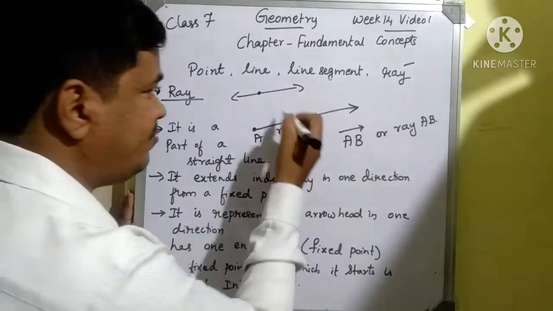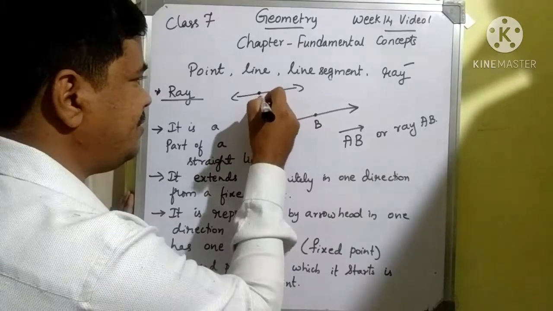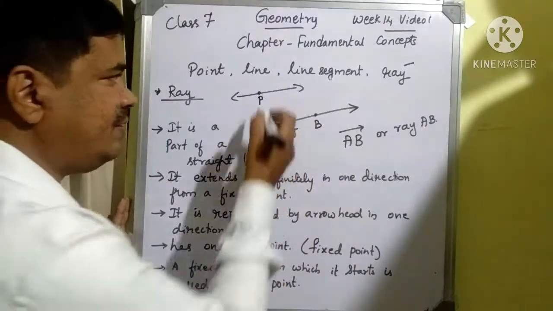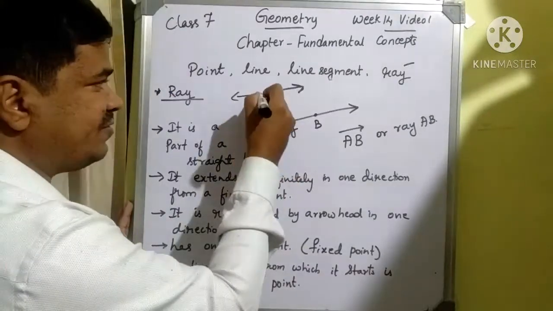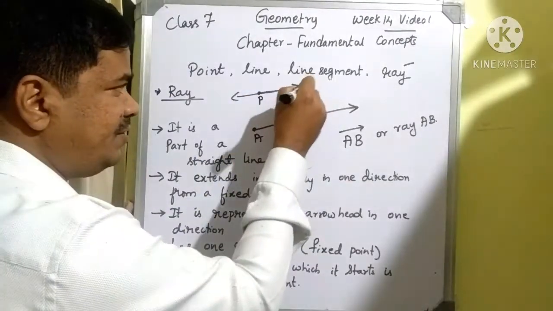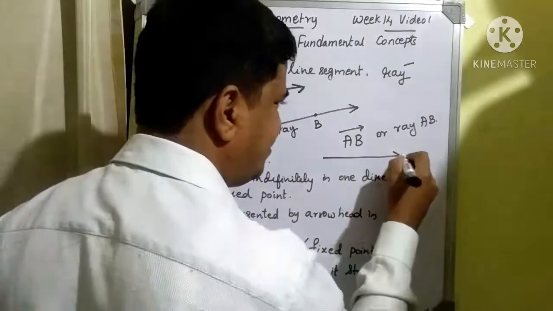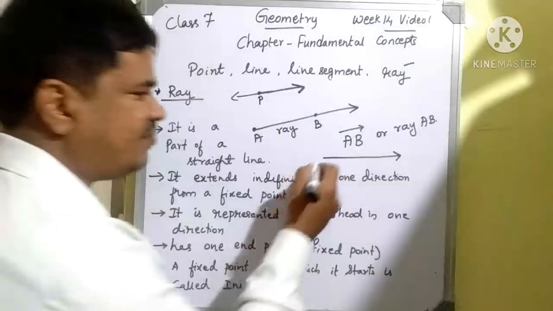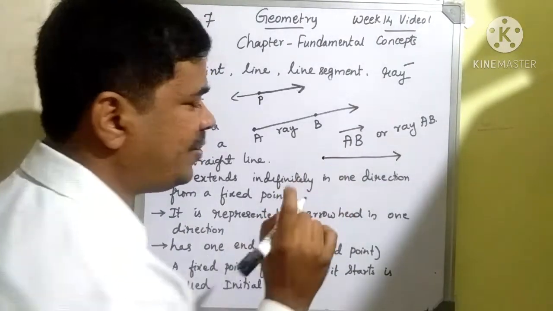If I consider any fixed point on a line, and represent it by P, then I can consider this direction also as a ray from the fixed point, moving indefinitely in one direction. For example, we can consider an arrow. If we consider an arrow, it has a fixed point. That means one end point is present.